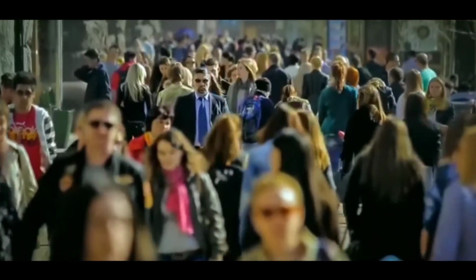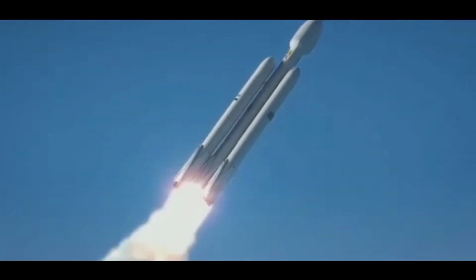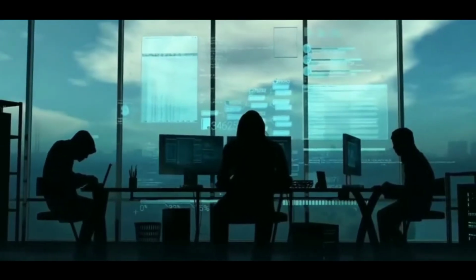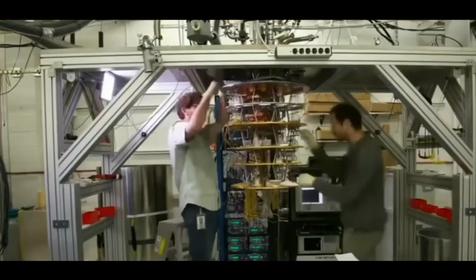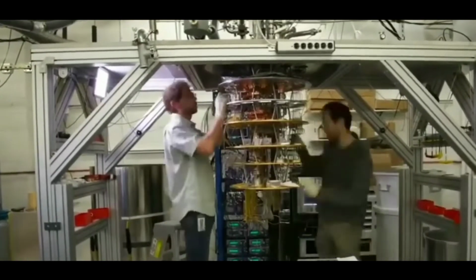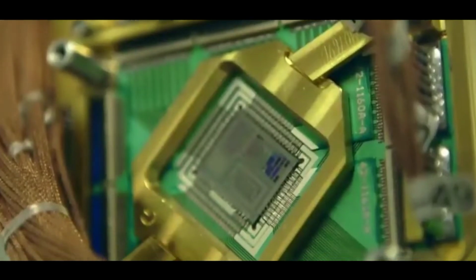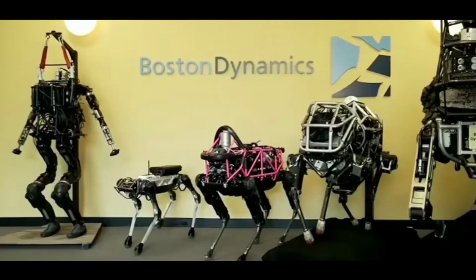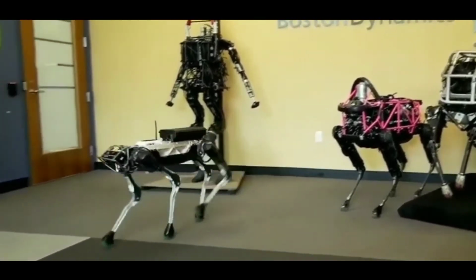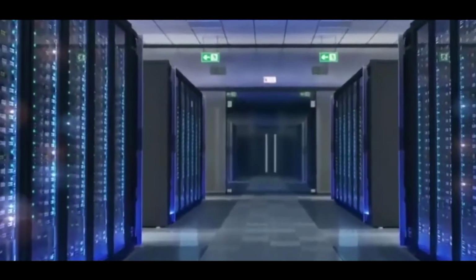It's been almost 300 years since the invention of the steam engine. But within these 300 years, we have been able to build bullet trains, airplanes, and rockets. Earlier the speed of the computer was doubling every 2 years, but scientists created a quantum computer that can do in just 200 seconds what a common computer would take billions of years to do. These computers are much faster than humans. Seeing the speed at which we are moving forward, it seems that with the help of quantum computers and artificial intelligence, we will create a world that is as real as our real world.